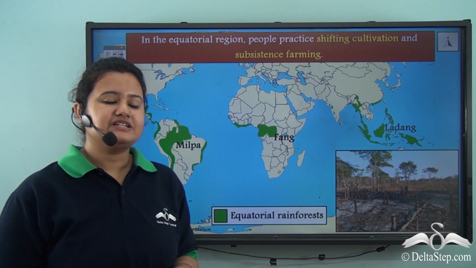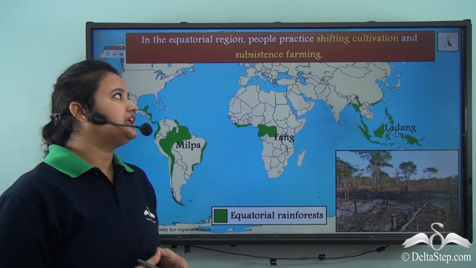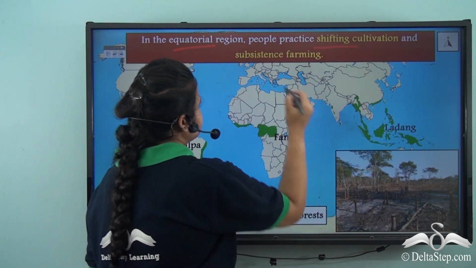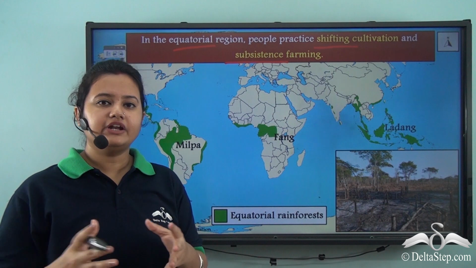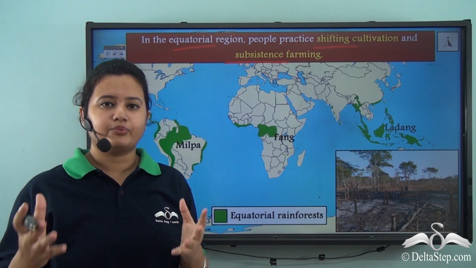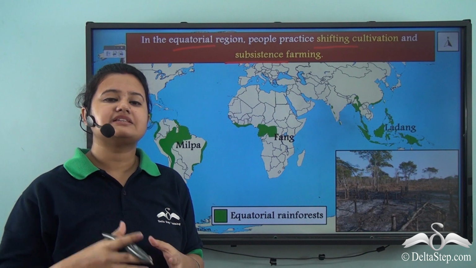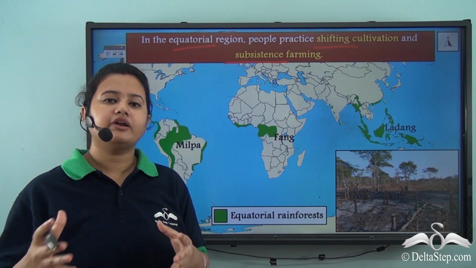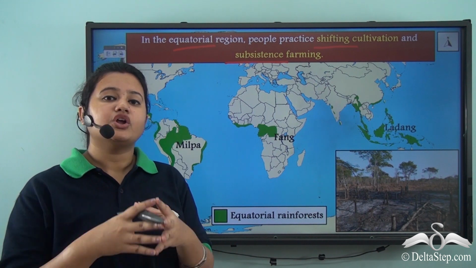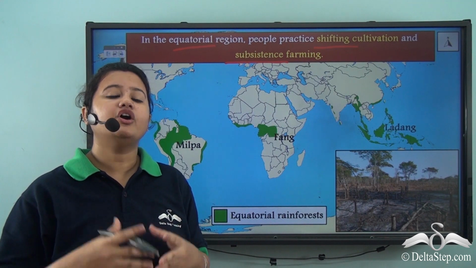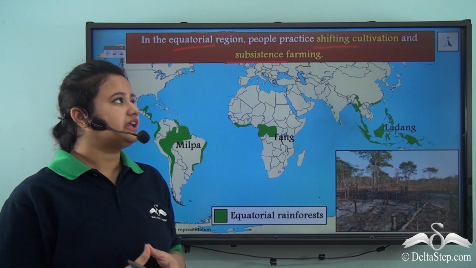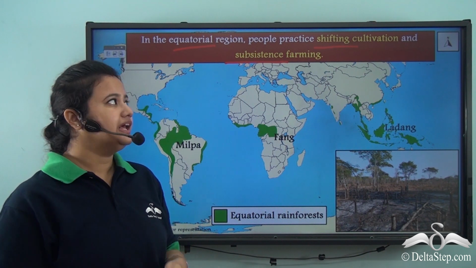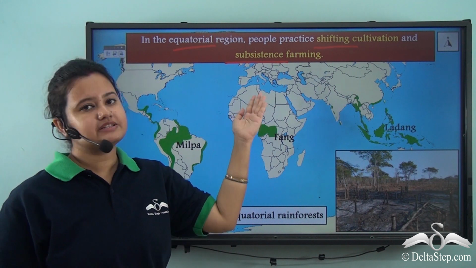In our previous slide, we learned that the people living in equatorial region mostly practice shifting cultivation and subsistence farming. Now we already know how shifting cultivation is practiced. Subsistence farming is a method of crop cultivation where the crops are grown to meet the requirements of the farmer's family. That is, no extra crops are produced for trade.